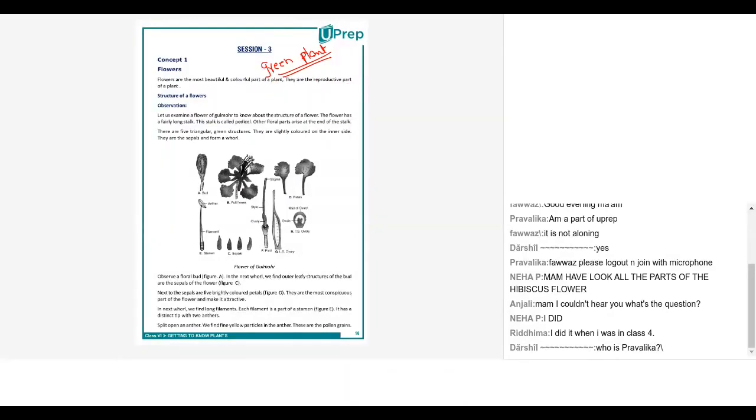So basically, green plants are the most important thing on the planet because they have chlorophyll in them, right? And the moment anything has chlorophyll, that means they can make their own food. And the moment they can make their own food, they don't have to be dependent on anything else. Rather, we have to be dependent on them. Be it multicellular organisms, be it animals, be it birds, be it human beings. All of us are dependent on green plants.